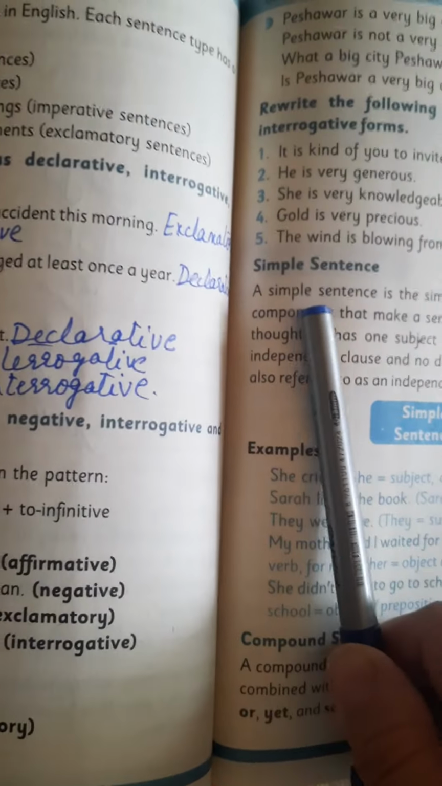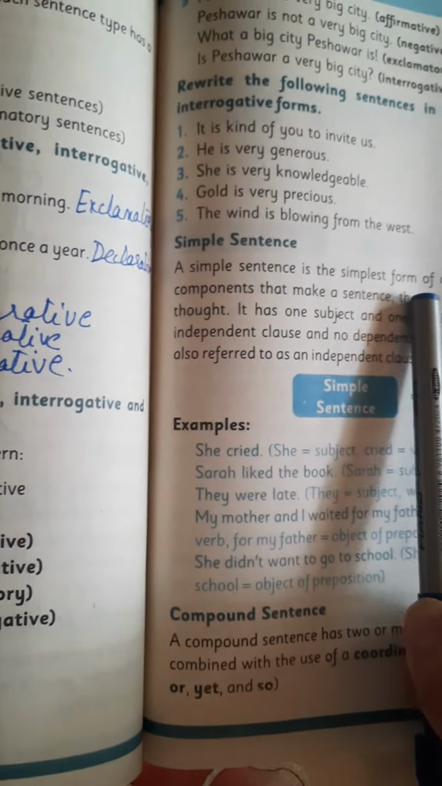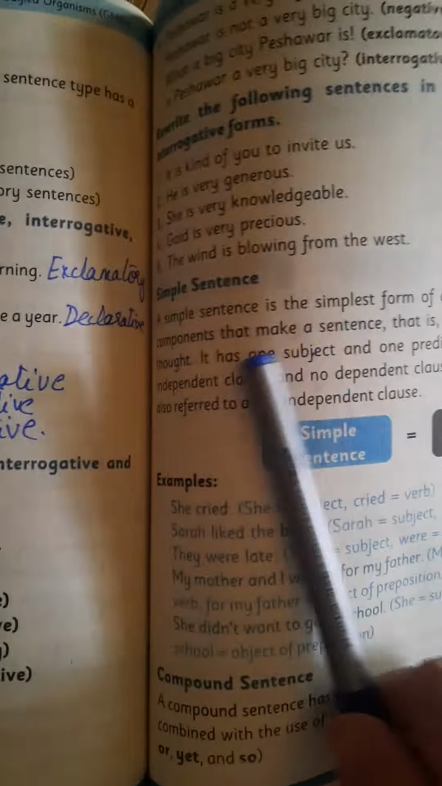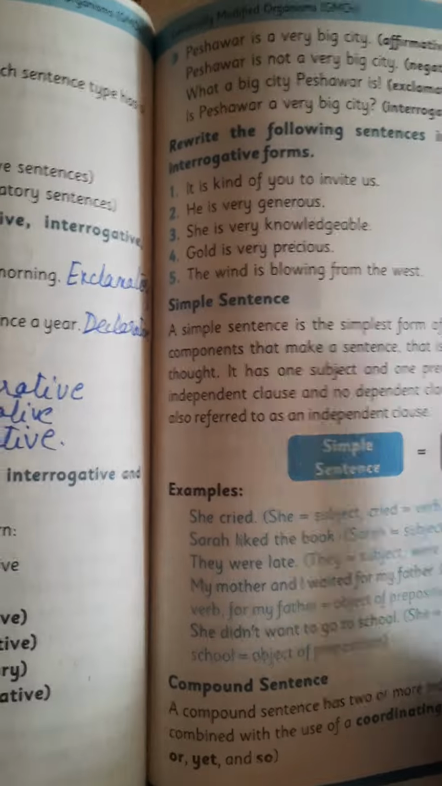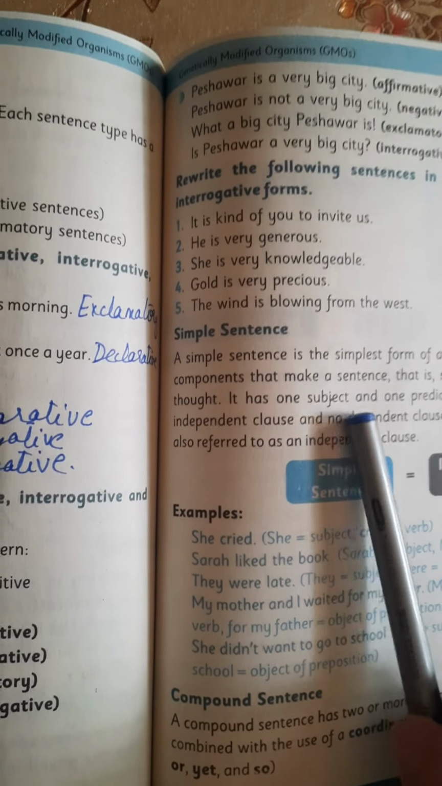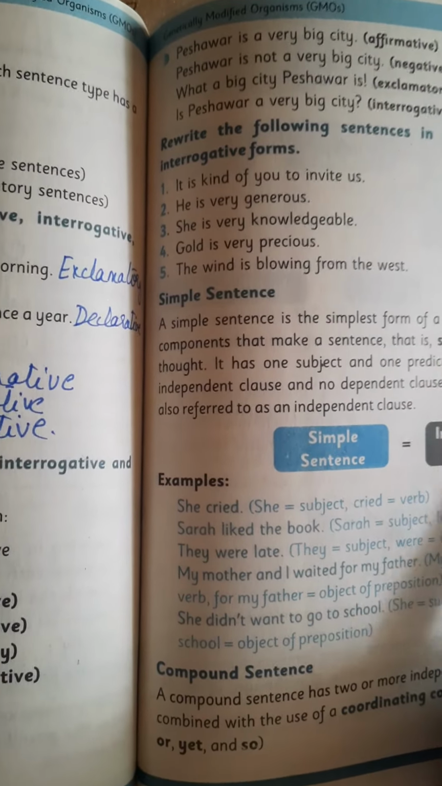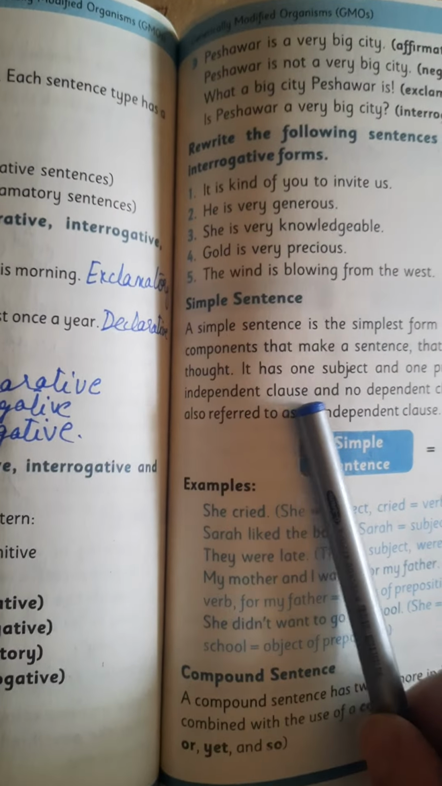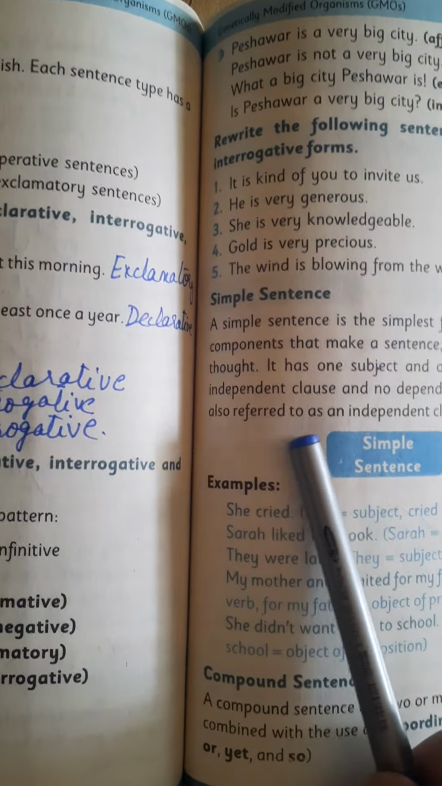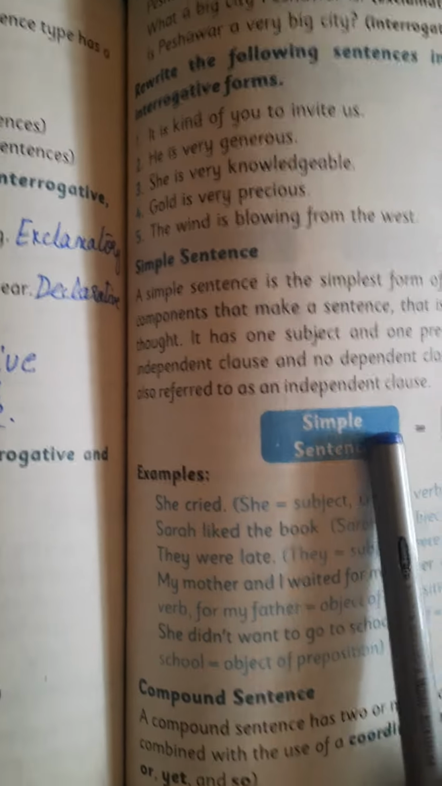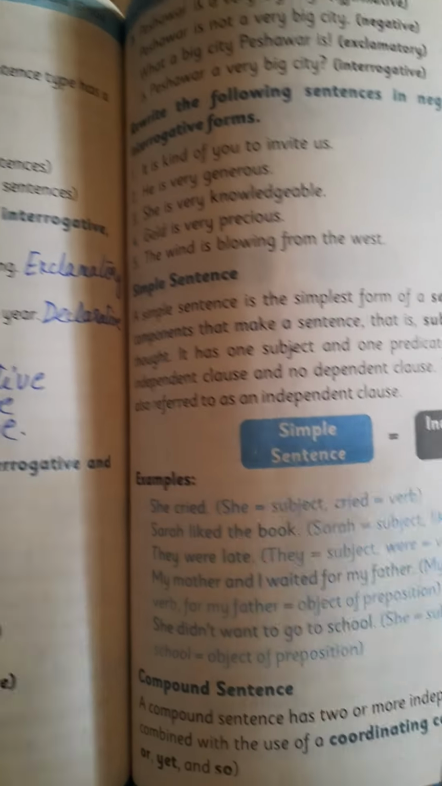Moving on to simple sentence. A simple sentence is the simplest form of a sentence. It contains the basic components that make a sentence, that is subject and verb, and a complete thought. It has one subject and one predicate. A simple sentence has one independent clause and no dependent clauses. Therefore, a simple sentence is also referred to as an independent clause. Simple sentence and independent clause are the same.